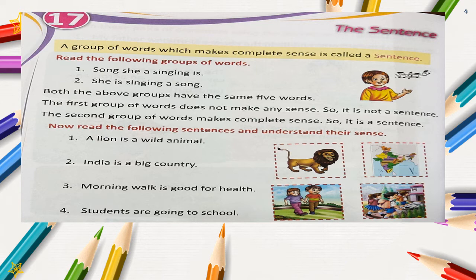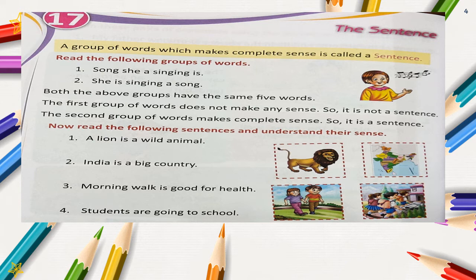Children, we will read the first group again. Song, she, a, singing, is. The words are not in proper order to make complete sense. So this is not a sentence. The second one is she is singing a song. Here the words are in proper order and they are giving us a complete sense. She is singing a song. So this is a sentence.